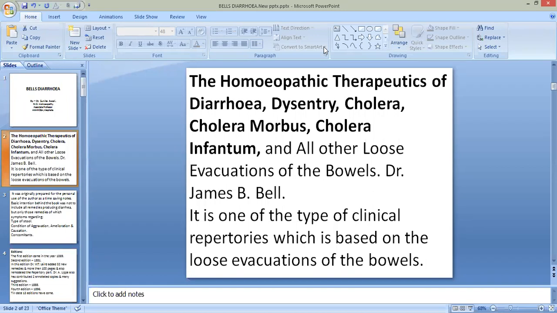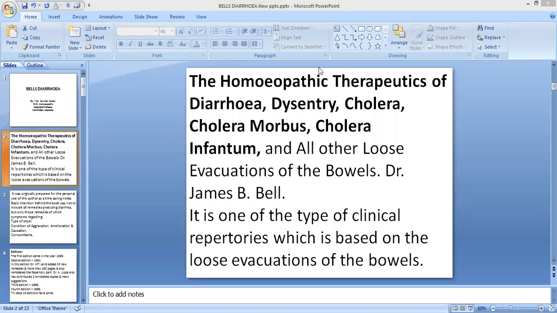Once we get all these types of symptoms, that is, the sensation related to diarrhea, then modalities, concomitants before, during, after, then general concomitants, if we get all these in the case, then it can be repertorized very easily with the help of this repertory.